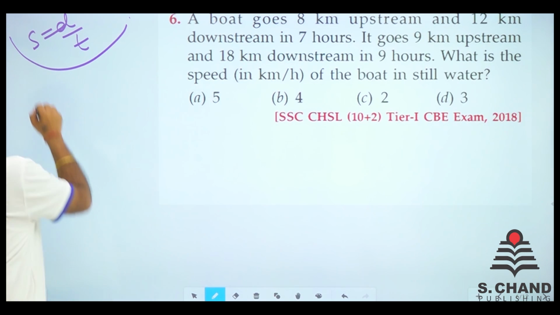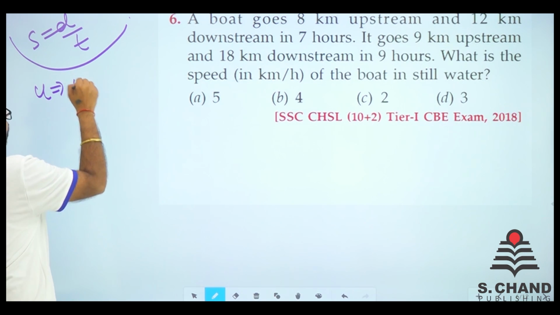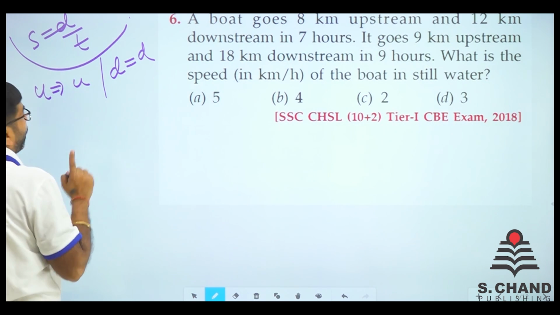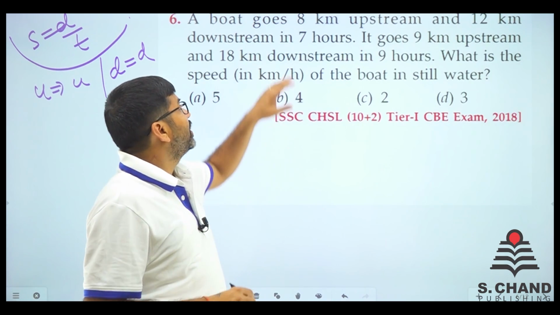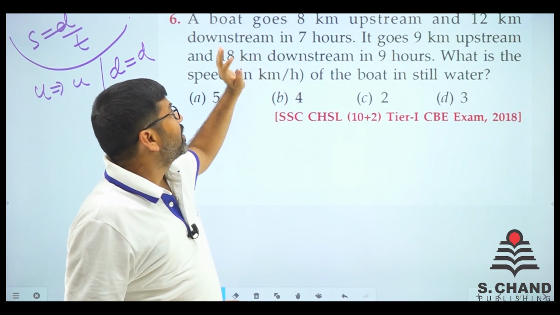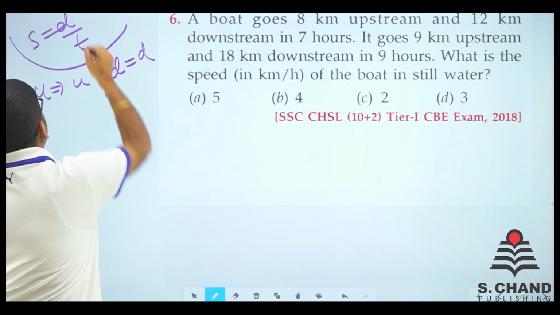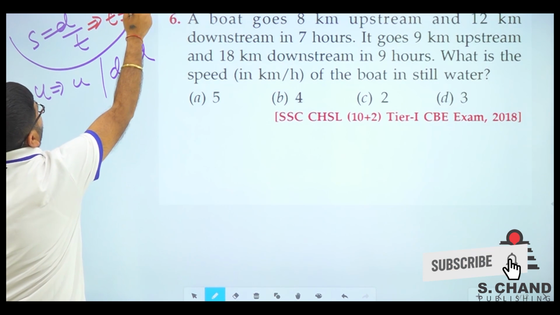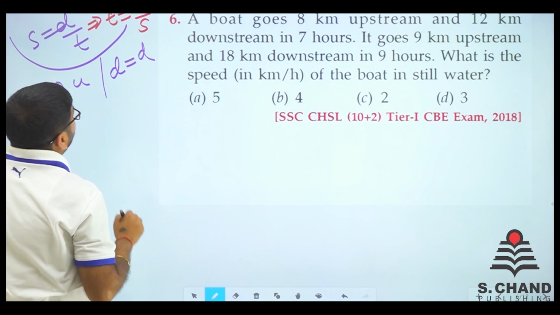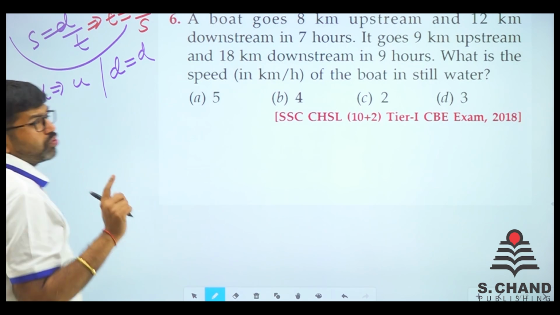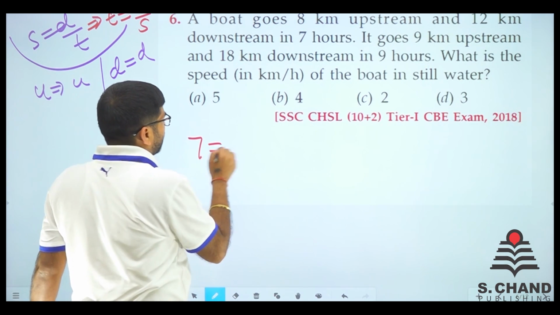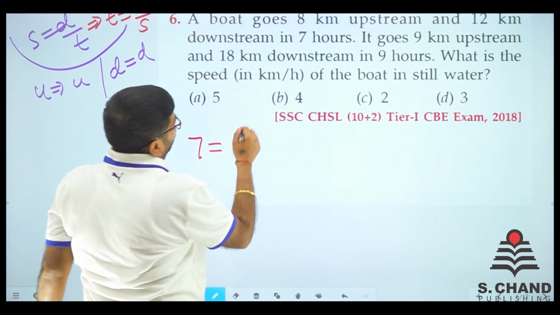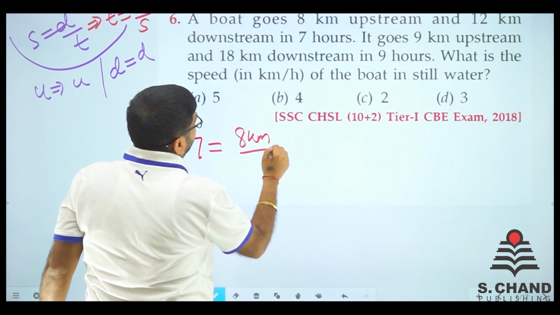So अपस्ट्रीम को हमने स्पीड मान लिया u और डाउनस्ट्रीम को स्पीड मान लिया d, right? सो पहले एक बार के लिए हम देखें 7 hours, that is the time. 7 hours is the time. If I write it this way, time is equal to distance upon speed, right? So अपस्ट्रीम और डाउनस्ट्रीम के time, 7 hours is the time. See, this is the time, distance upon speed. So first distance was 8 kilometer, right?